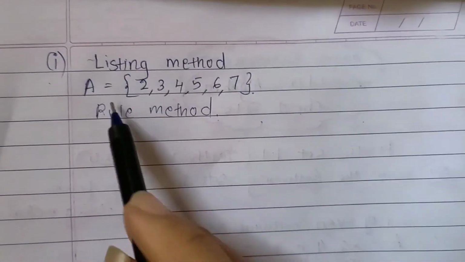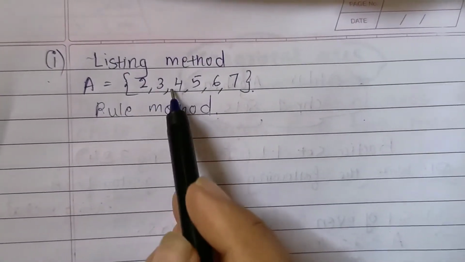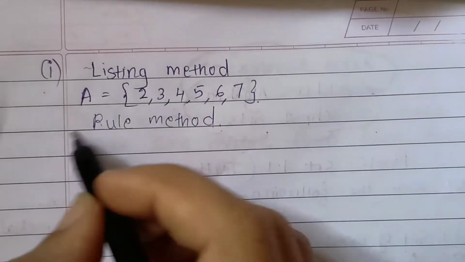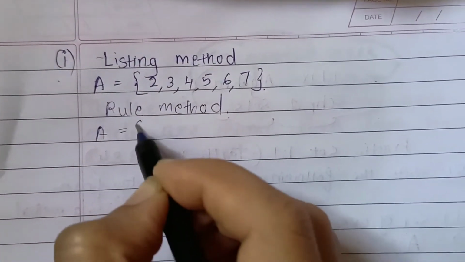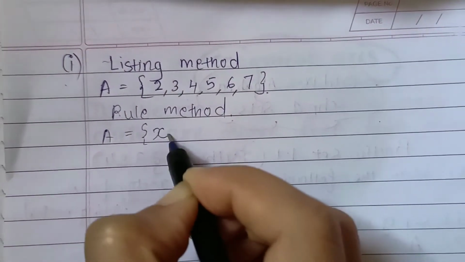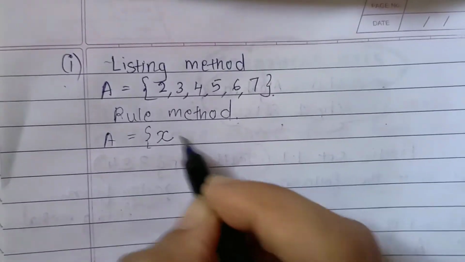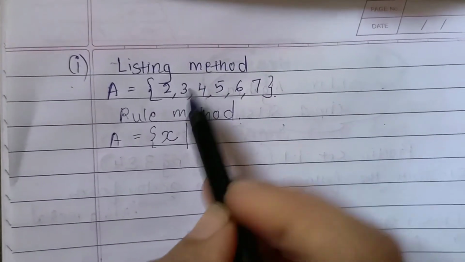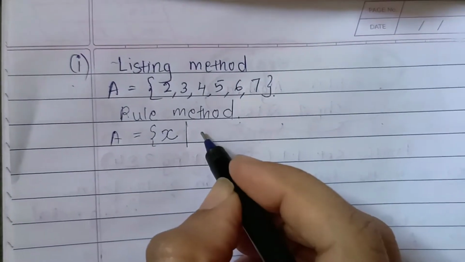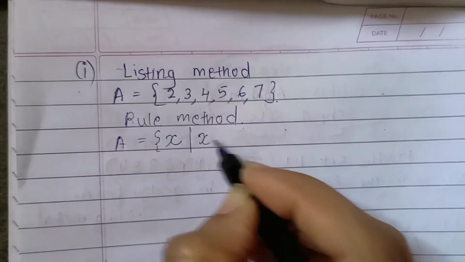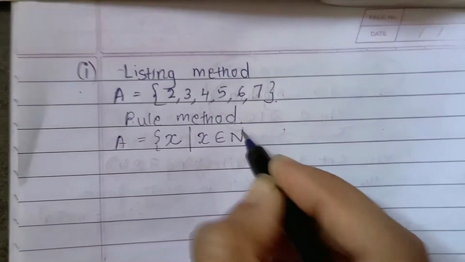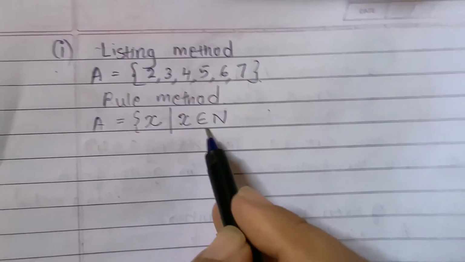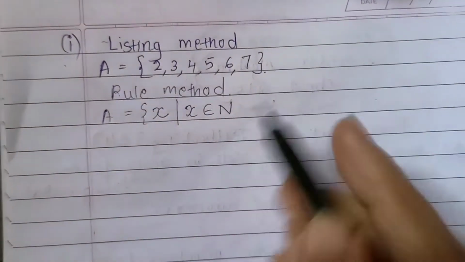Now we have to identify first what is the pattern which I have written over here. So in this rule method, we'll consider all the elements as x. Then these numbers are natural numbers. So x belongs to natural numbers. We have to specify in the rule that x belongs to natural numbers.